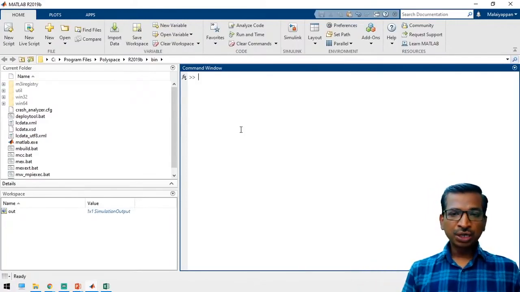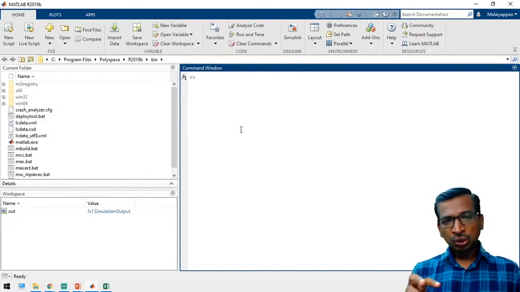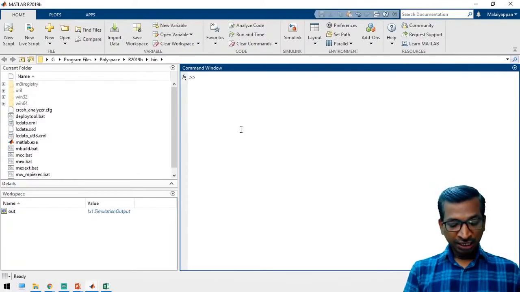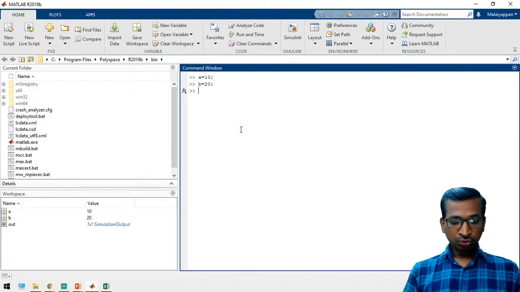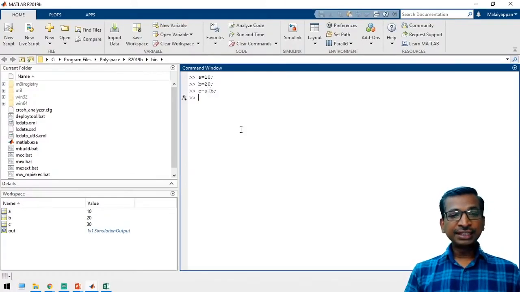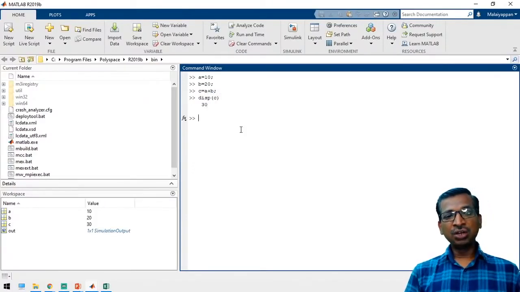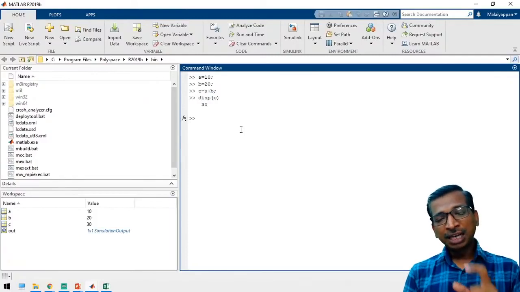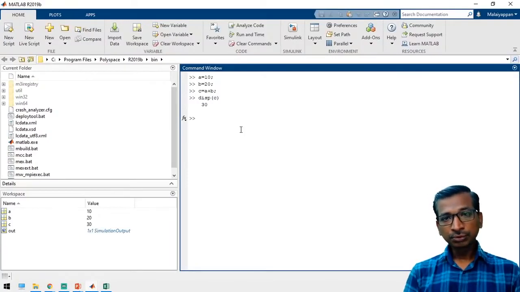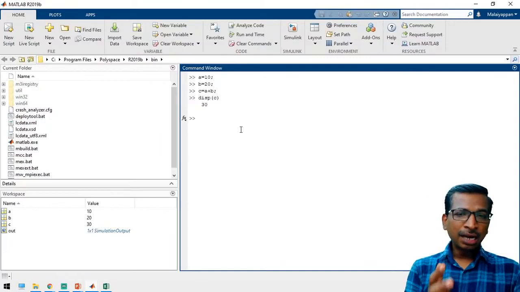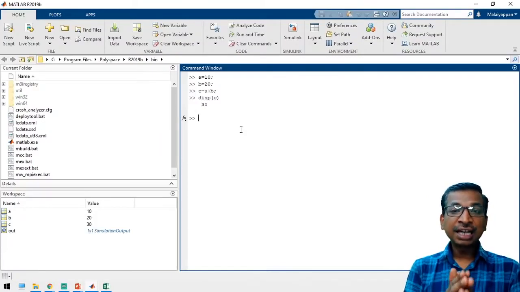Suppose you are going to do some arithmetic operations, like A is equal to 10, and B is equal to 20. Now C is equal to A plus B. We can see the output with disp C. So this is the value of the output. This is called script level programming, right? Similarly, MATLAB gives you the additional option called graphical programming.